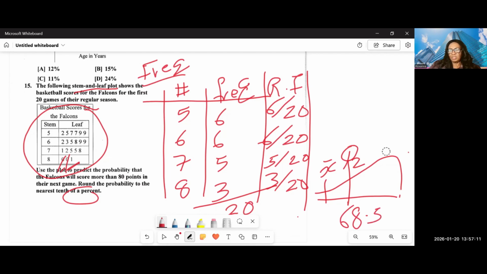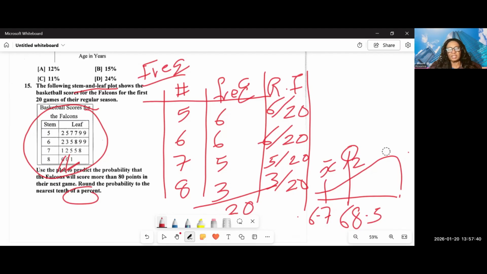And the mean was 67 point something, as you can see in my screenshot. So this data is skewed left because the second quartile is greater than the mean.